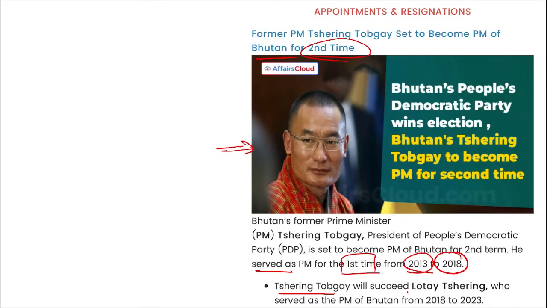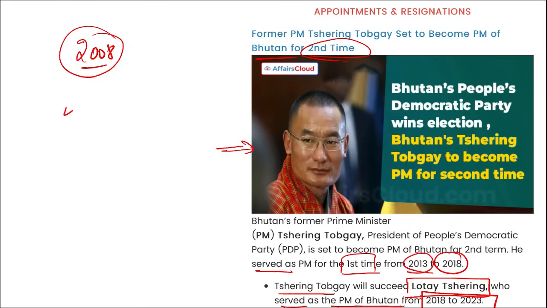Tshering Togbe will be succeeding Lotte Tshering, who served as the Prime Minister of Bhutan from 2018 to 2023. Right? Take a note of this also. Then remember, in 2008, Bhutan converted from an absolute monarchy to a constitutional monarchy with a parliamentary government. And since 2008, Bhutan has conducted 4 elections.